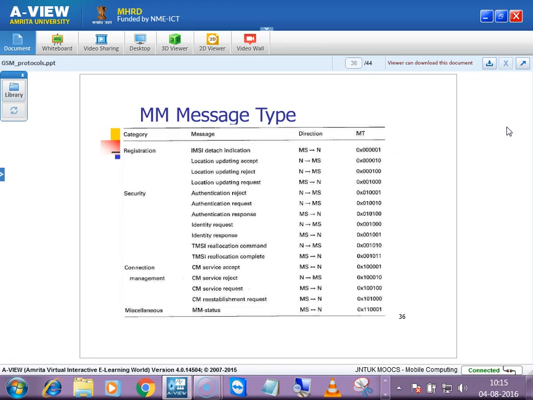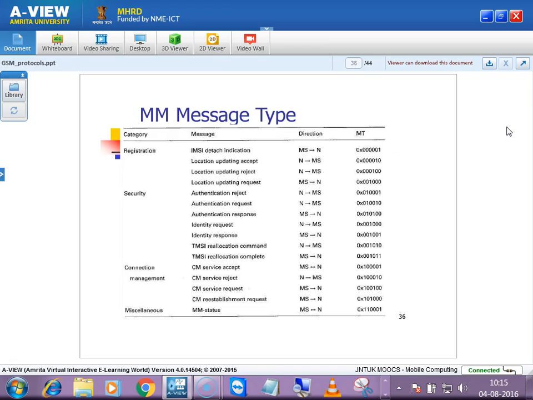Whenever you are having registration, since each user is allocated one IMSI, one unique identifier, that will be registered at the MSC. The IMSI detach procedure happens when you are deactivating, when you are switching off your mobile, then the registration will be taken down. Whenever you are registering, it is called attaching, and whenever you are deregistering, whenever you are switching off your mobile, the MSC won't have your IMSI, and that is called detaching.